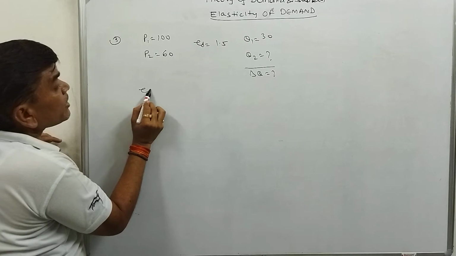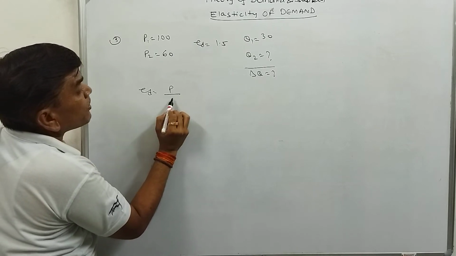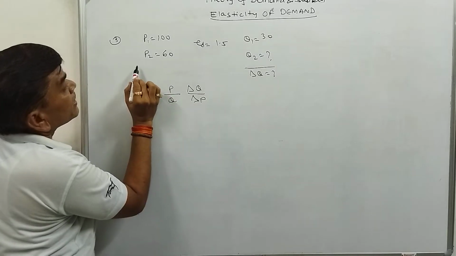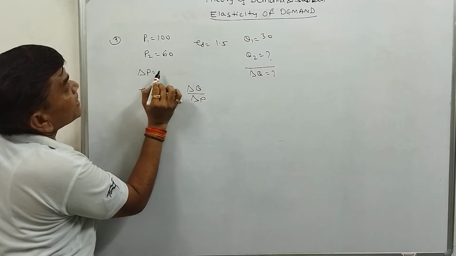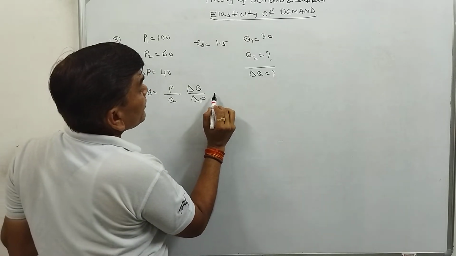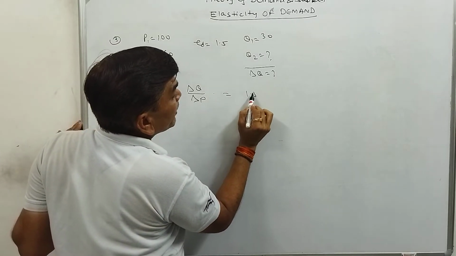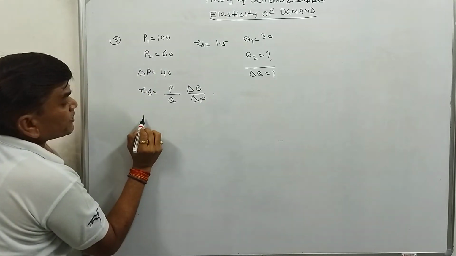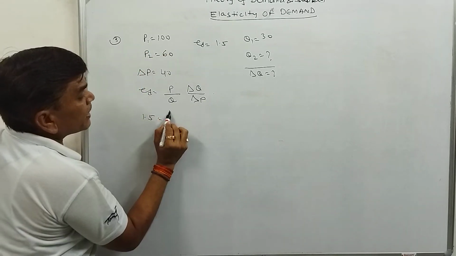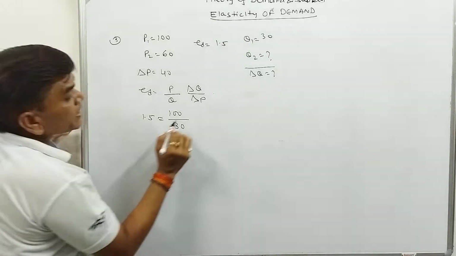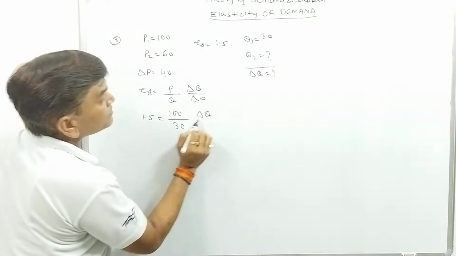Here the elasticity of demand is P upon Q, delta Q upon delta P. Here the change in price is 40. So we will write here 1.5, the value of elasticity is given. The previous price is 100 and the quantity is 30. The change in quantity we don't know.